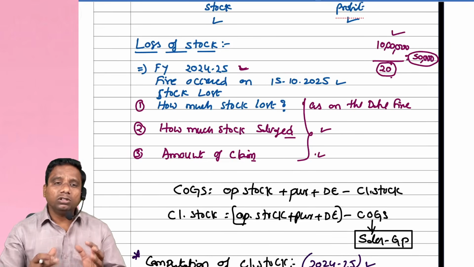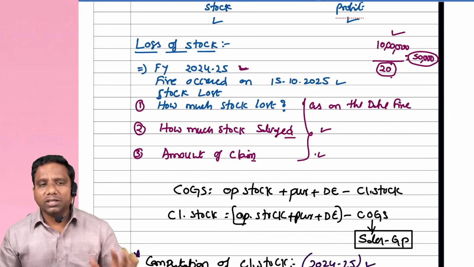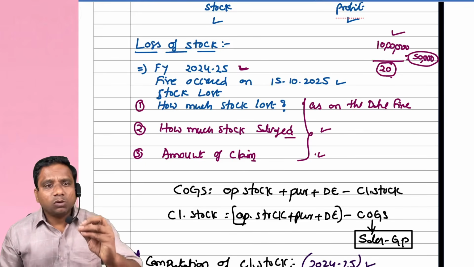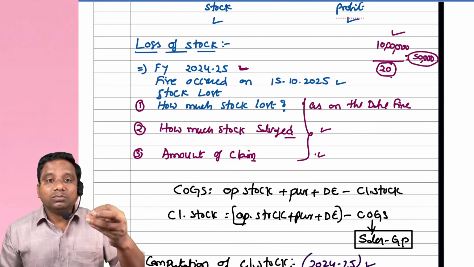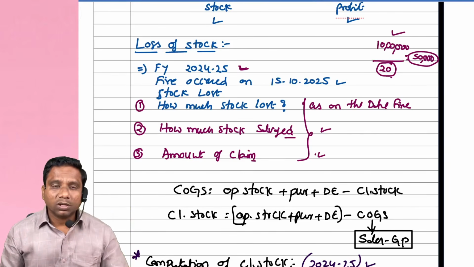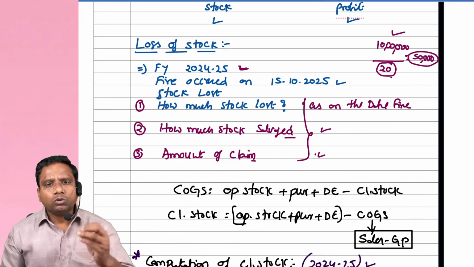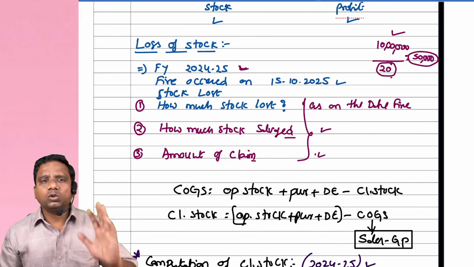For how much amount do we lodge the claim against the insurance company? For that, we have to do some basic workings. What are those workings, sir?